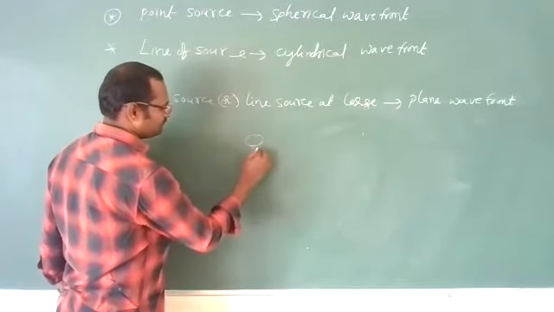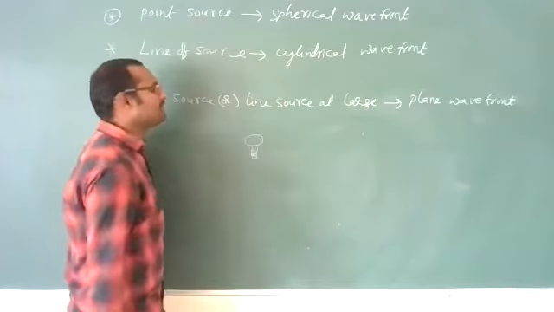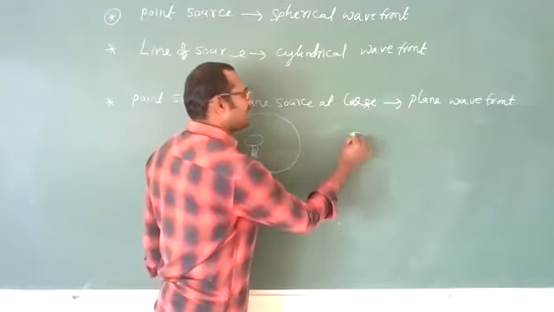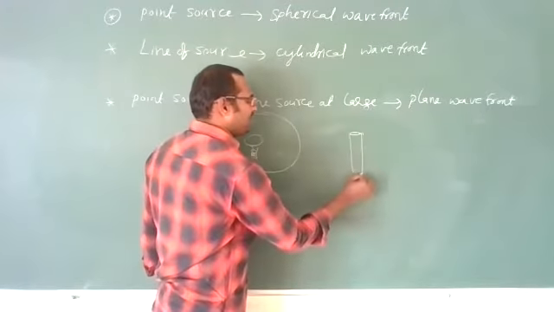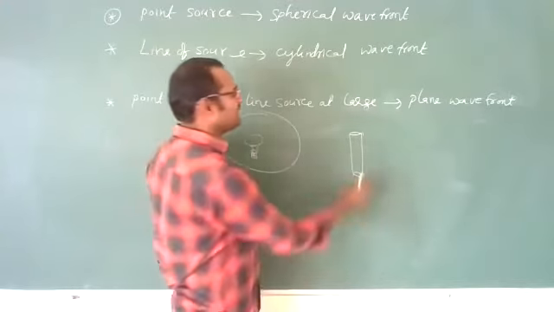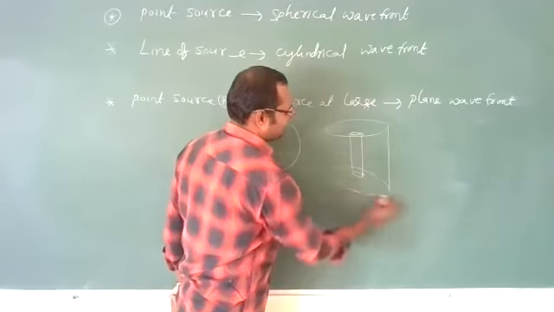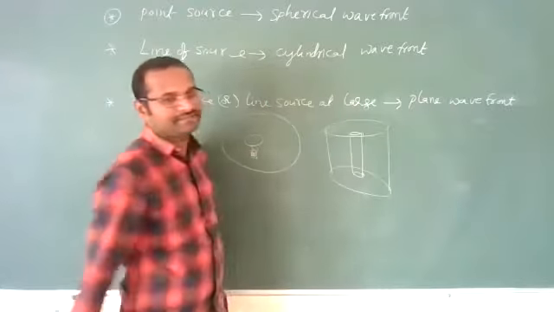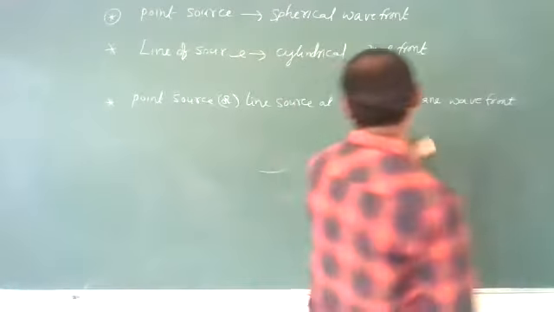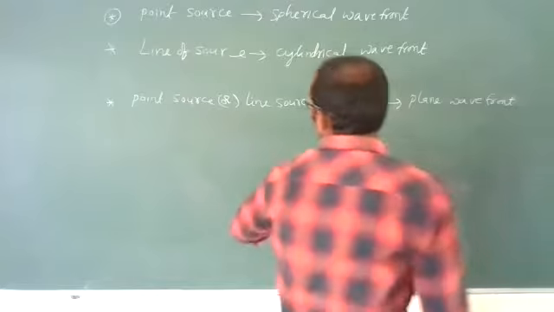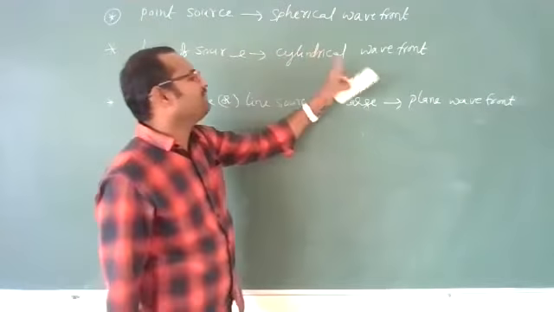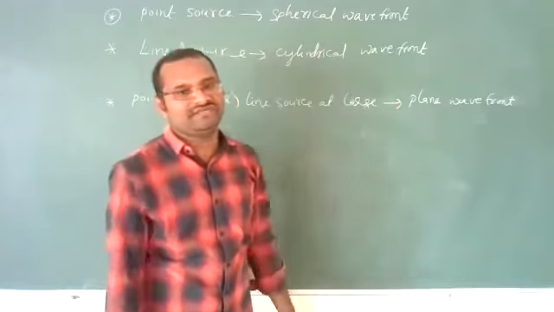Bulb. Which type of wavefront can it produce? It can produce a spherical wavefront. Whereas your tube light, it is like this. Which type of wavefront can it produce? It can produce a cylindrical wavefront like this. Very important point. You must remember these are constants. Clear? Yes. Now, how does the intensity of the spherical wavefront, cylindrical wavefront, and plane wavefront vary with distance?